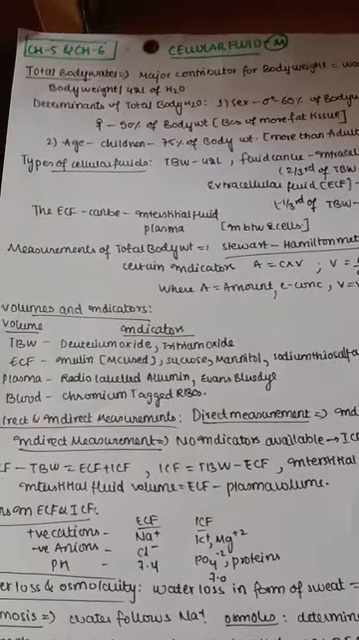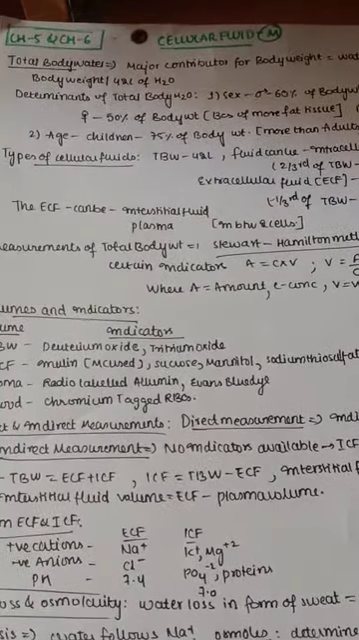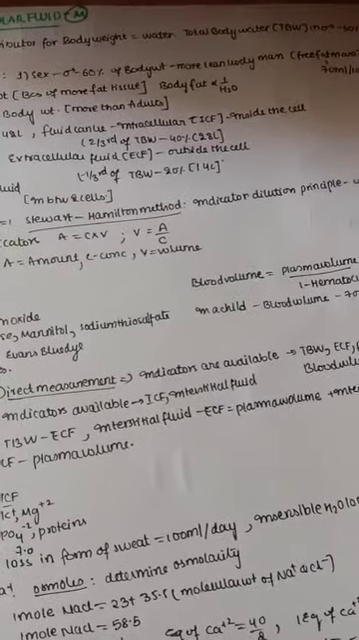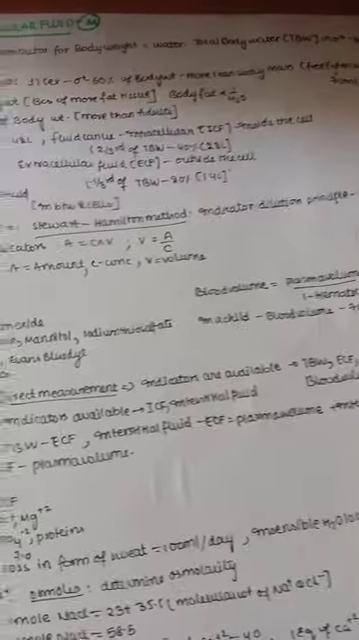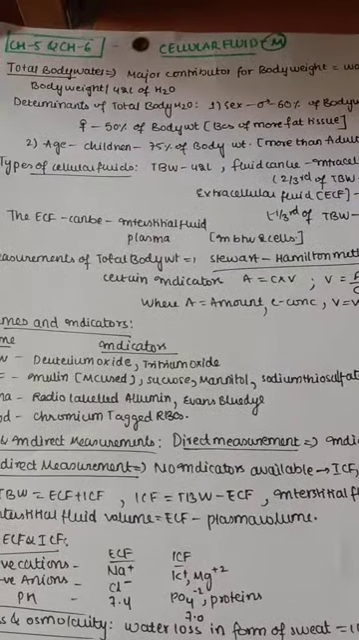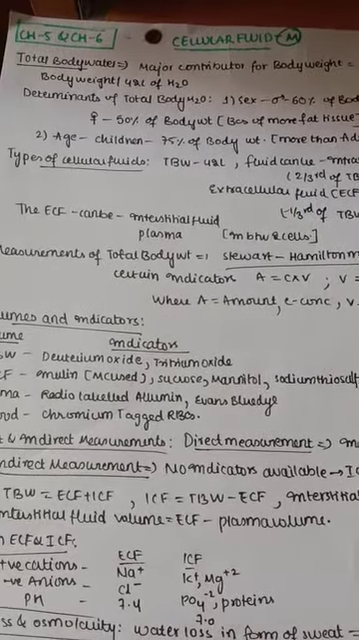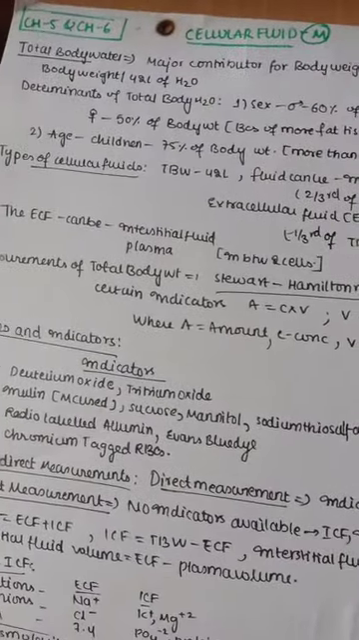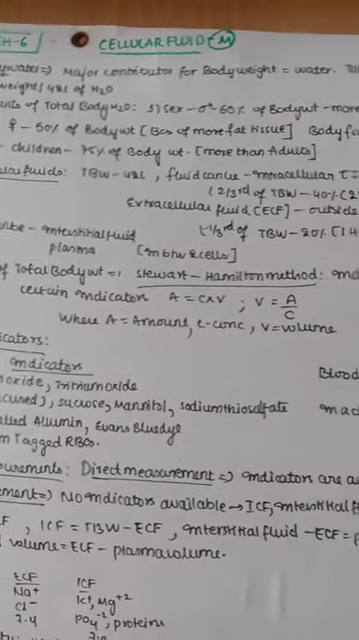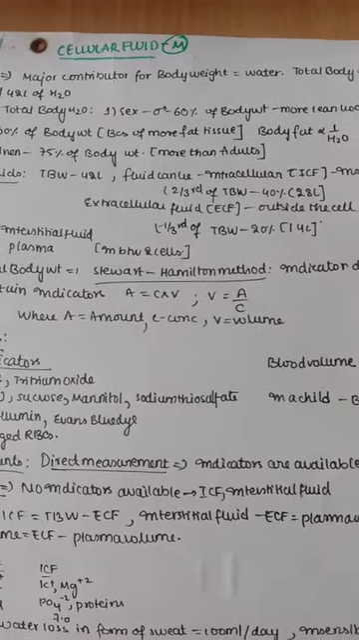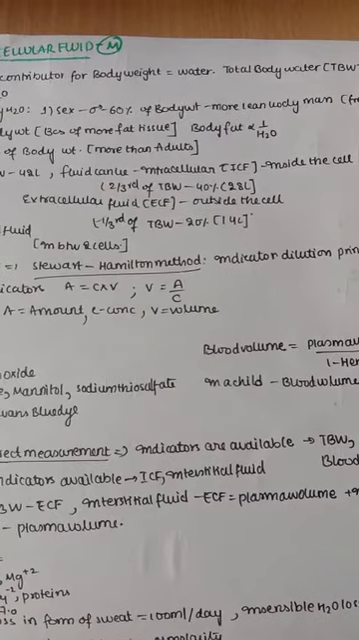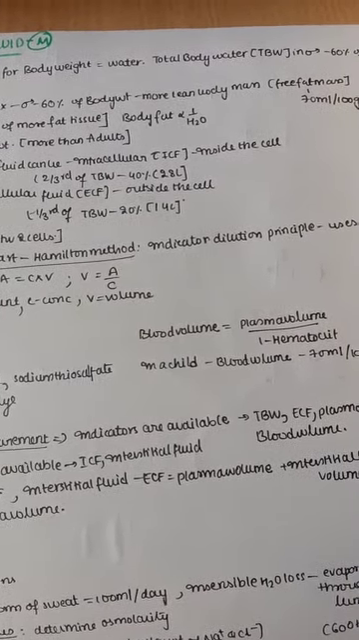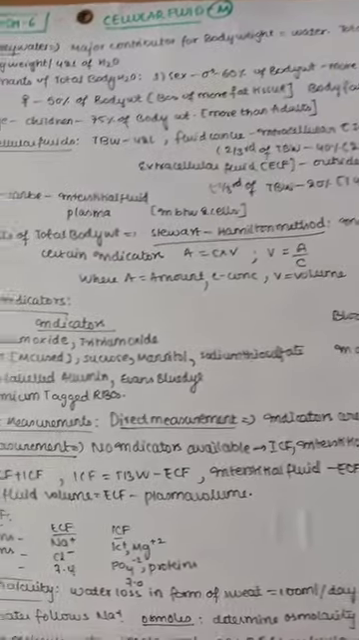Now our cellular fluid. First we need to understand the total body weight. A major contribution to body weight is our water. So the total body water in male is about 60% of the body weight, that is about 42 liters of water in a male. So what are the determinants of total body water? Mainly sex. In male it is about 60% of body weight, because they have more lean body mass, that is fat-free mass, about 70 milliliters per 100 grams.